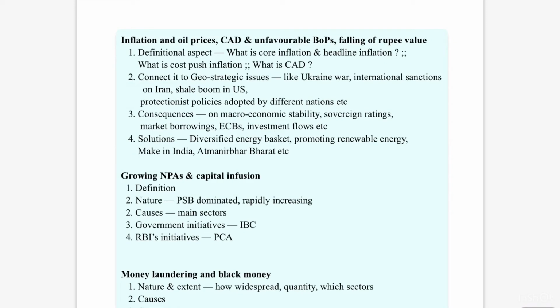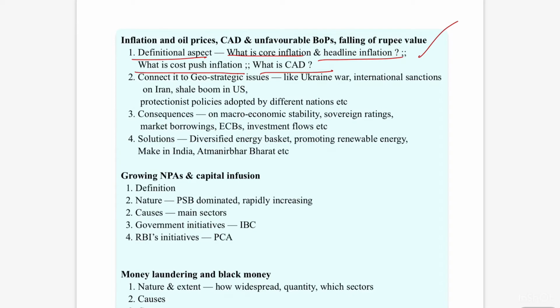So how to approach these aspects? The definitional aspect: what is core inflation, what is headline inflation? Sometimes they might directly ask to define core inflation and headline inflation and bring out the major differences as far as core and headline inflation is concerned in the Indian economy. Like that, they might ask the question directly. And what is cost push inflation and what is current account deficit?